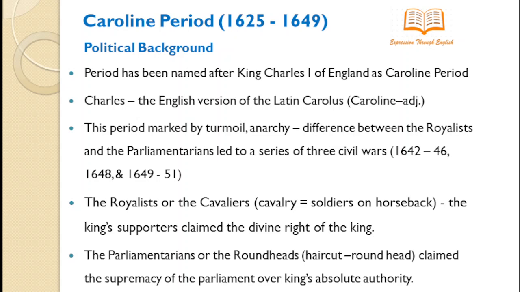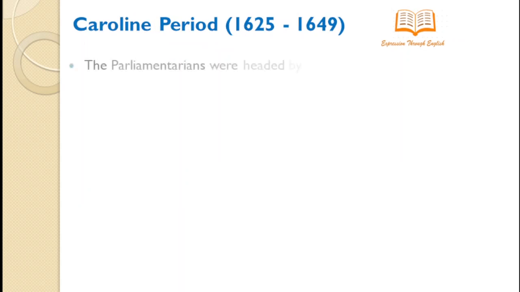The main difference between these two was that the royalists held the notion that the king has the divine right and absolute authority, whereas the parliamentarians were opposing this idea, saying the supremacy of the country belongs only to the parliament, and it is over the king's absolute authority.